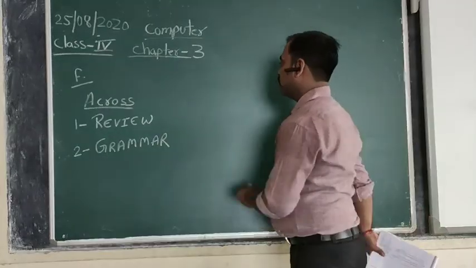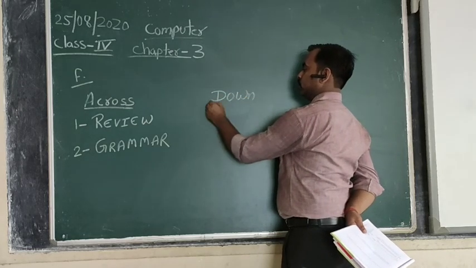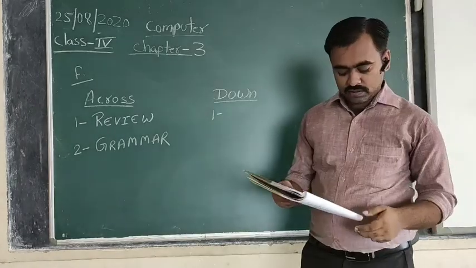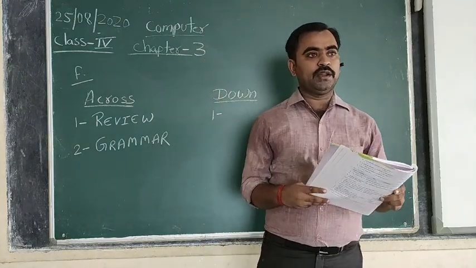Okay. Now the down one. The first one is a book similar to dictionary that improves vocabulary.